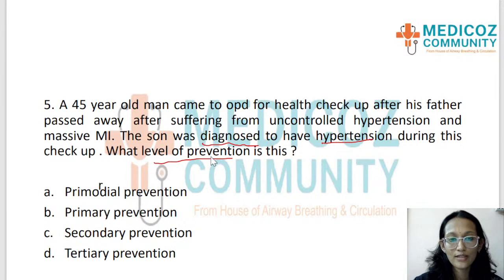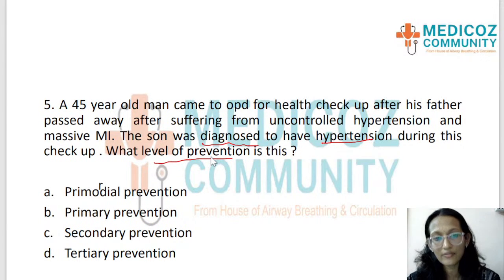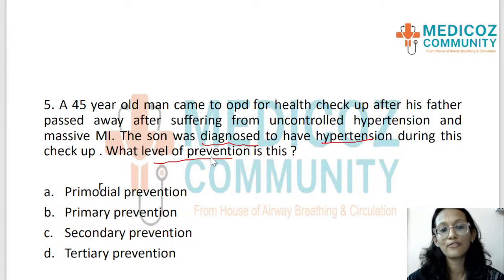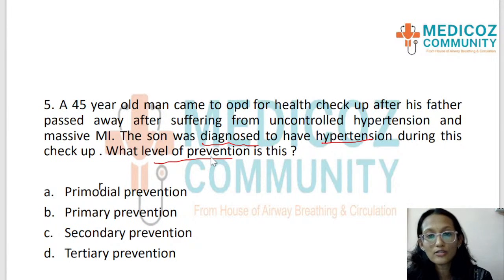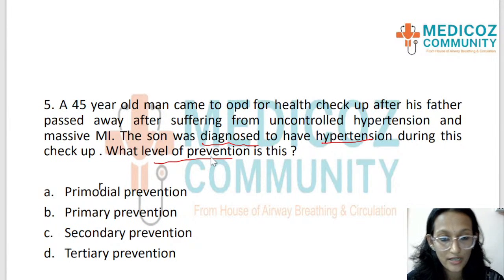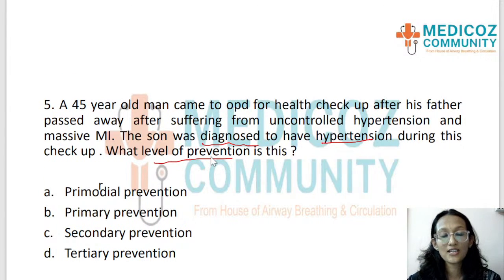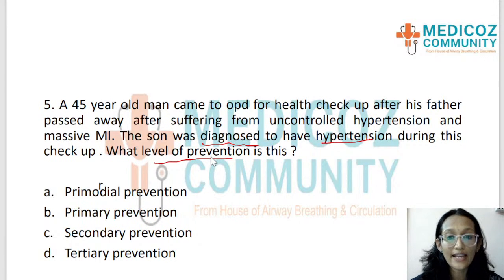Okay, so there's an old man who has passed away at the age of 45. He's not old. 45-year-old is too young to have uncontrolled hypertension and massive MI. But the person has passed away and his son decides to go for a health checkup and he gets diagnosed to have hypertension during that visit.